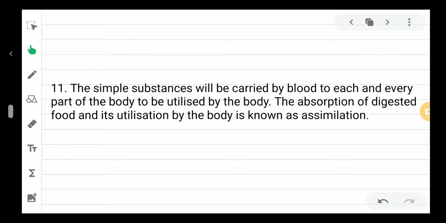The protein is also very necessary, because it helps in the process of growth. So each and every cell must get the protein, that means the simple protein, that is amino acid, and fats are also necessary. Then the absorption of digested food and its utilization by the body is known as assimilation. What is it called? It is called assimilation. Again I am repeating, the absorption of digested food and its utilization by the body is known as assimilation.